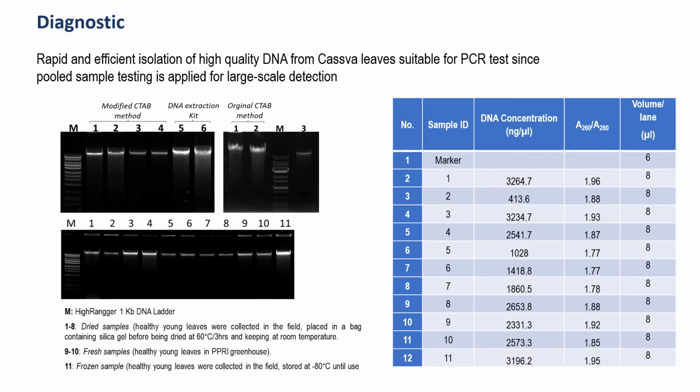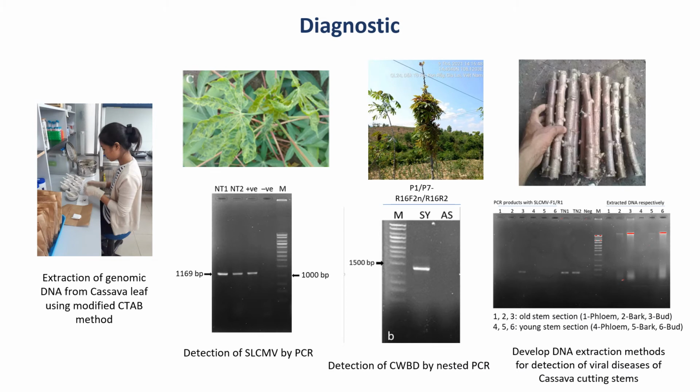This method is based on the CTAB method, and we call it the modified CTAB method. In the PPRI lab, for detection of CMD, we use PCR with primers specific for Sri Lankan cassava mosaic virus, and for detection of CWBD, we use nested PCR.